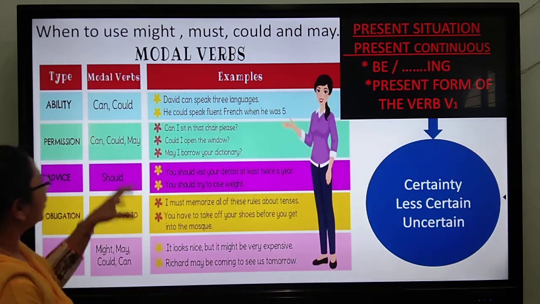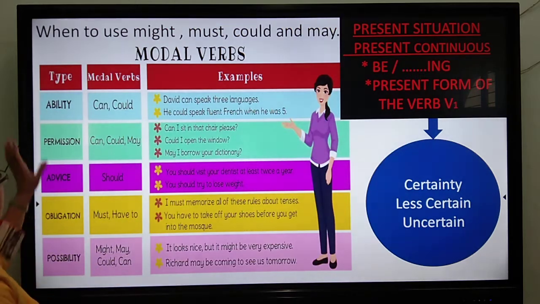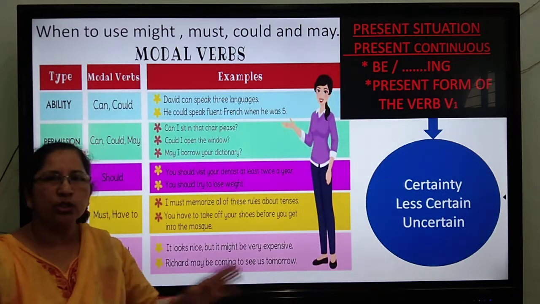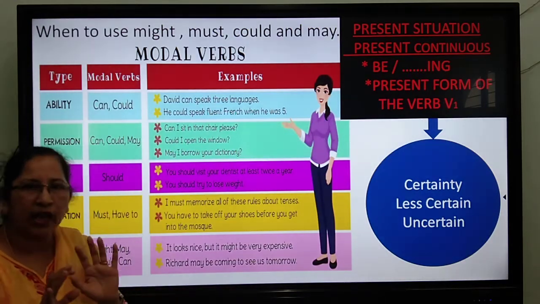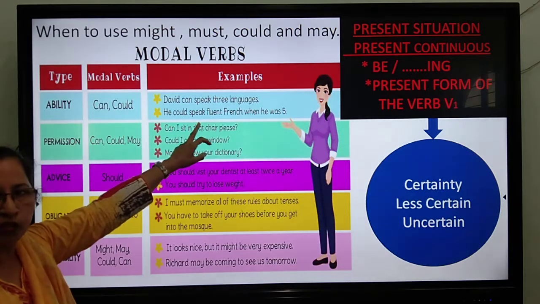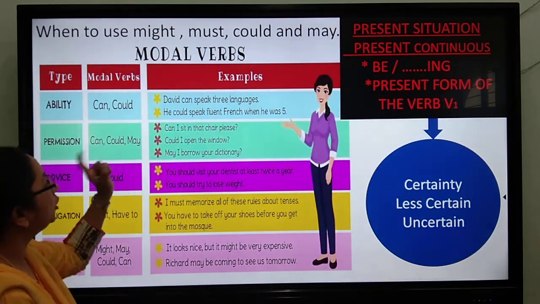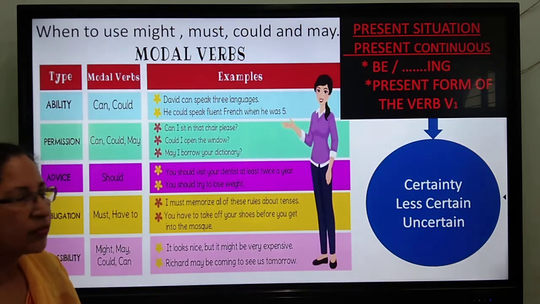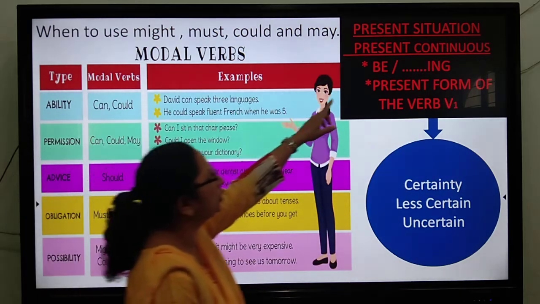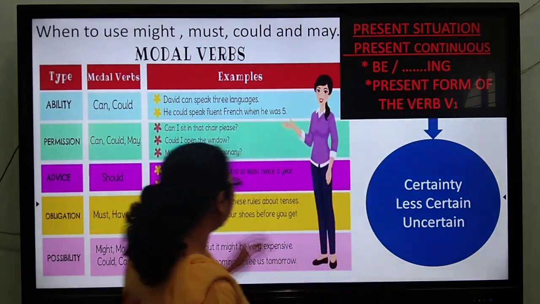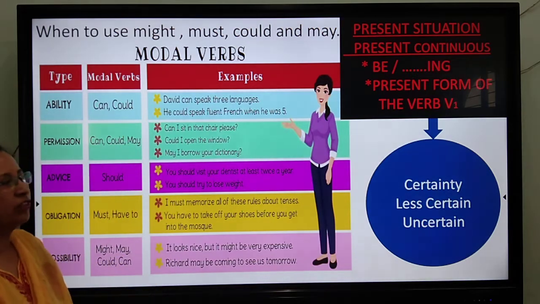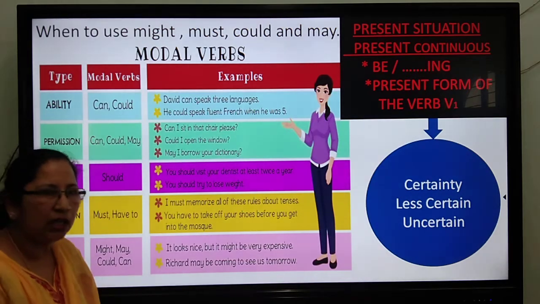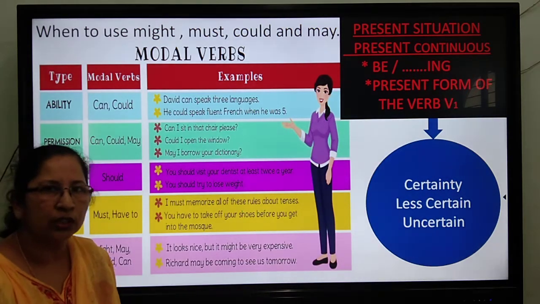Now, if in the present we are talking about our ability, that means David can speak. That means the person can speak now, he can speak. Then we use the present form of the verb. And we do not use modal plus have plus past participle. So first decide what is the situation. If the situation is present and we are talking about something which is now or in the near future, then we use be or we use the present form of the verb.